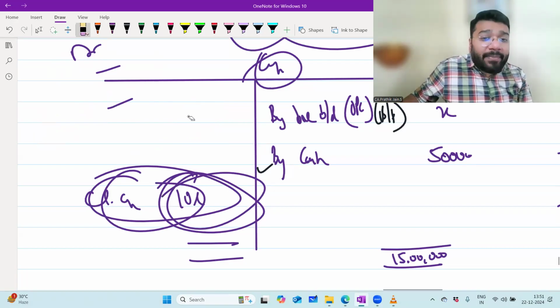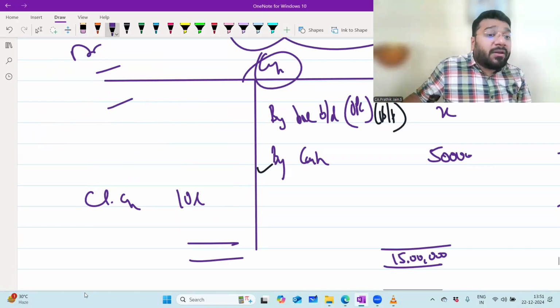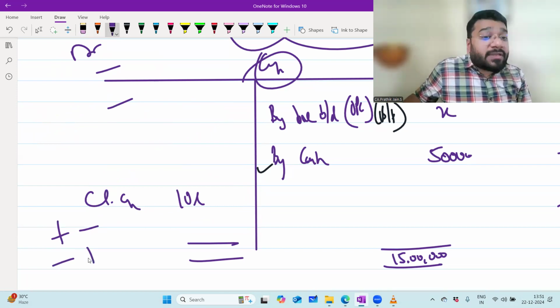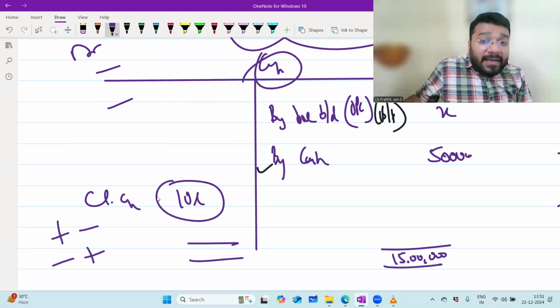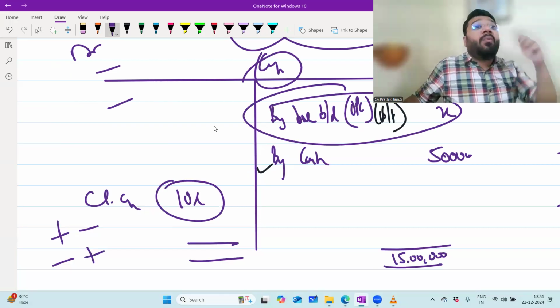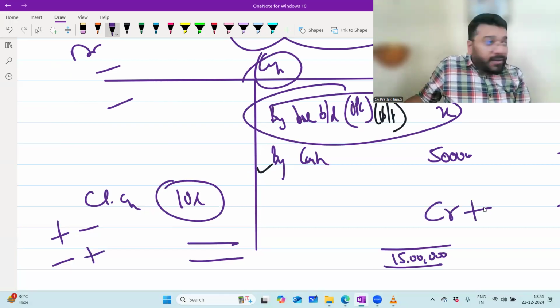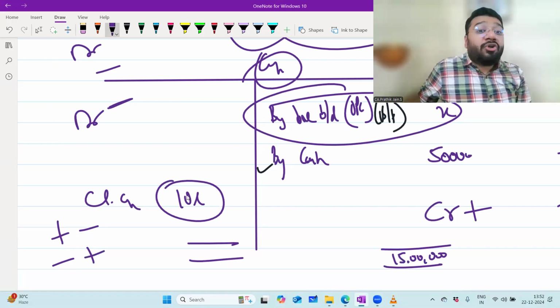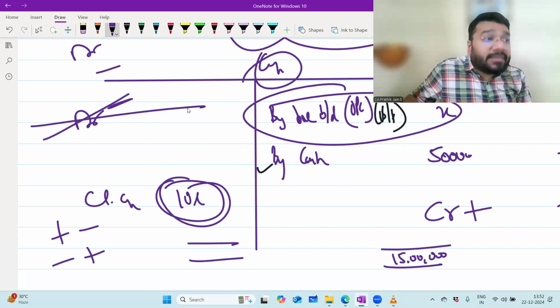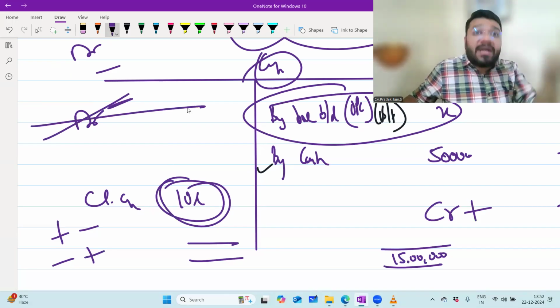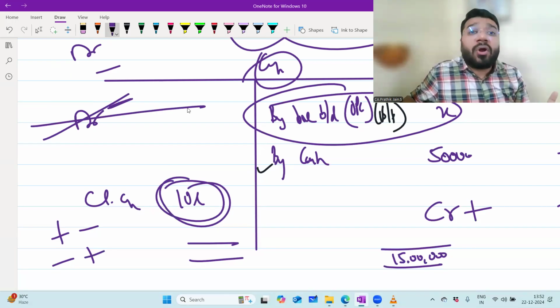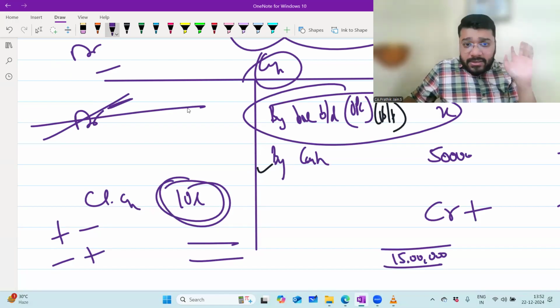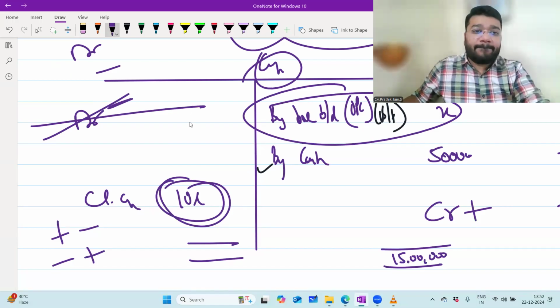Additional capital. To get this closing capital, what and all were added earlier, that will be minus. And what and all were minus, we are supposed to add back. What you credited is added, what you debited is subtracted. Only those items now I will reverse. If I did not consider the drawing against capital, then while reversing also I will not consider it. Have you got this logic? Yes, sir.